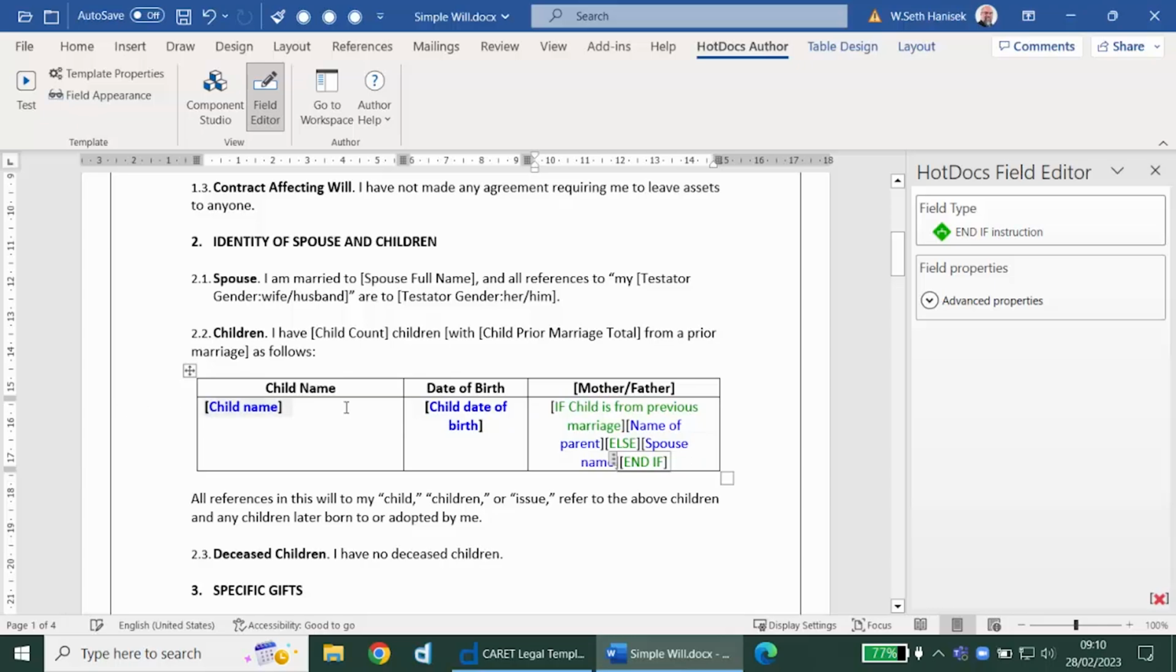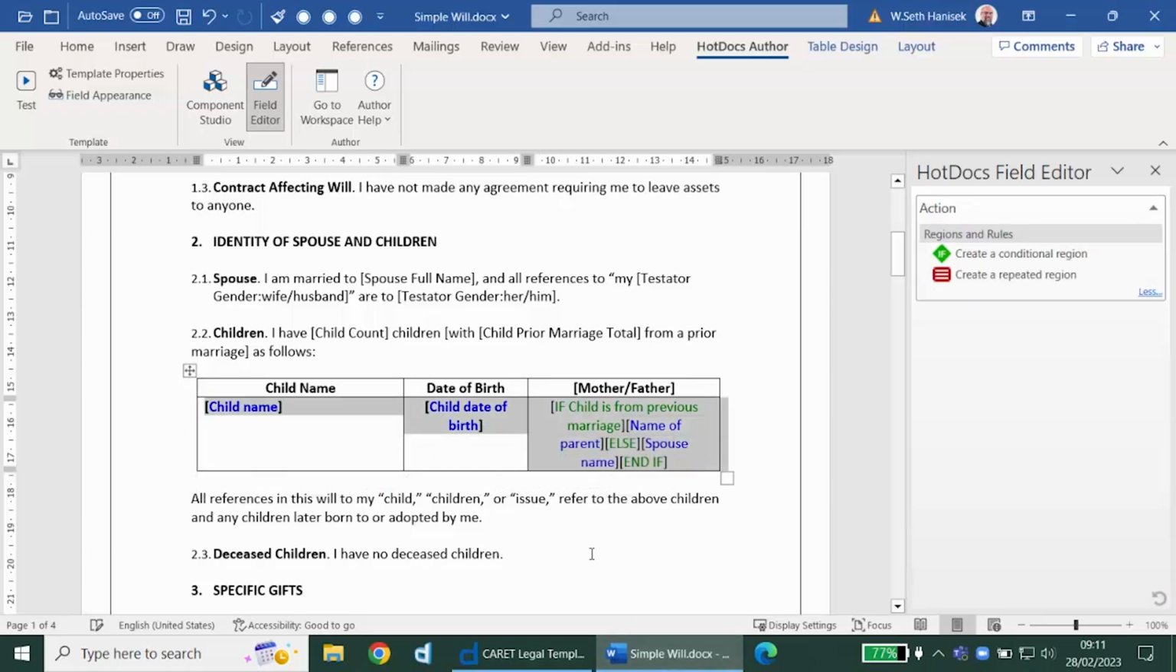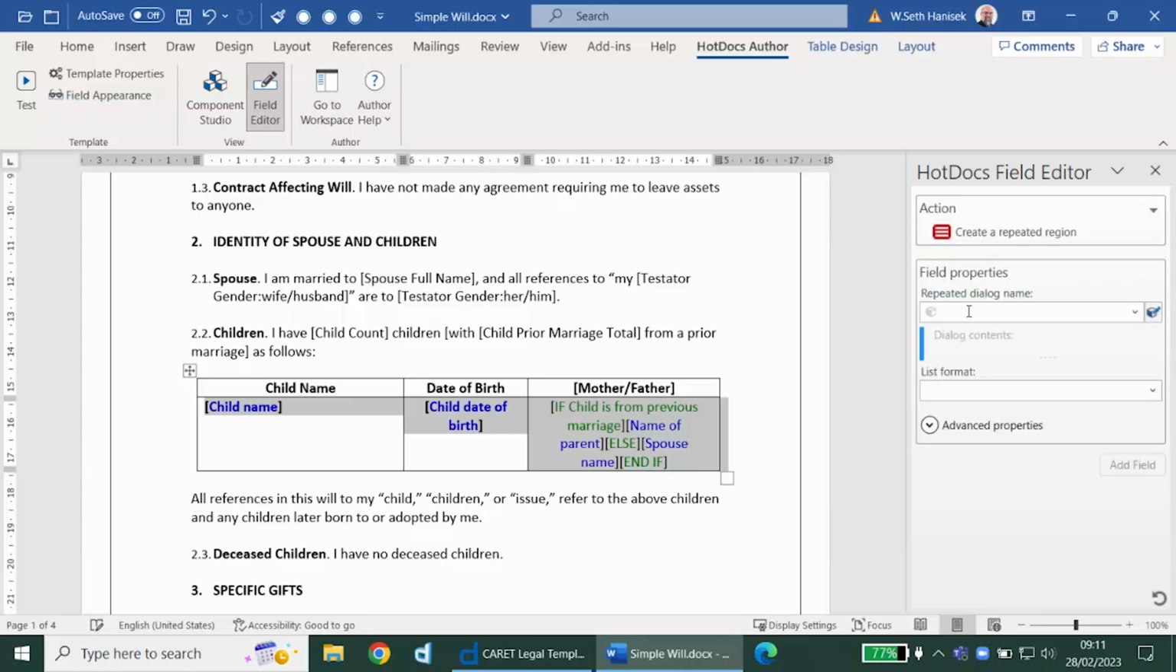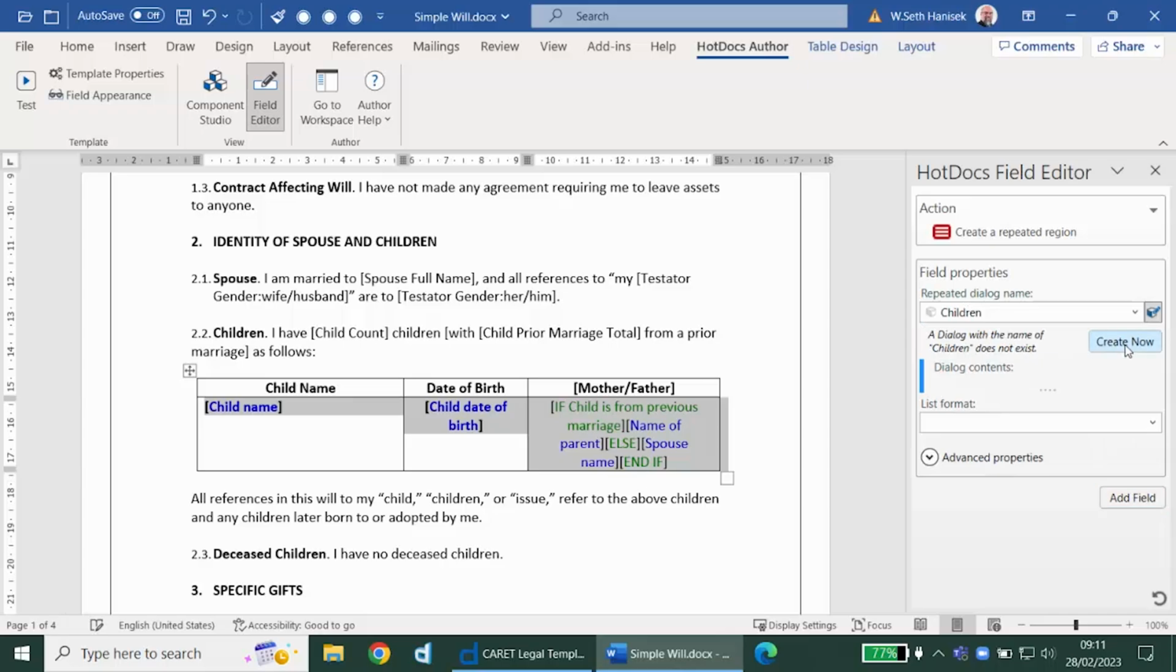Then for each child, we need to ask all of these questions once, and then let the user put in different answers for the next child, and so on. We do that by selecting the text that we want to represent each individual entry for the child, which is this whole row of the table. And then we create what's called a repeated region. This lets us create a dialogue to ask all of the child's details.